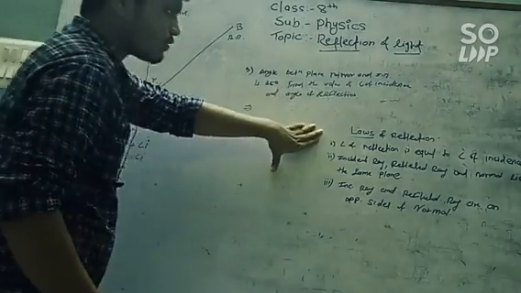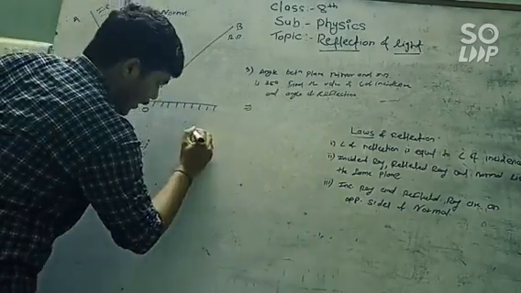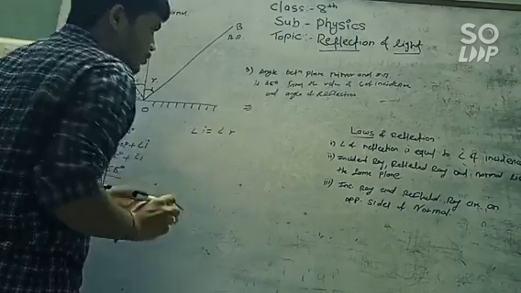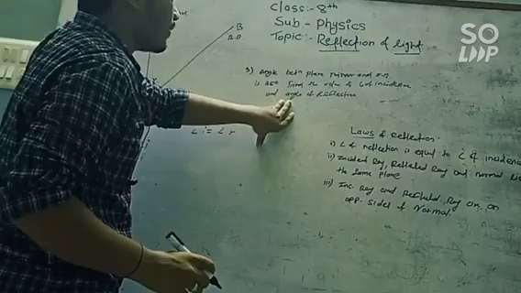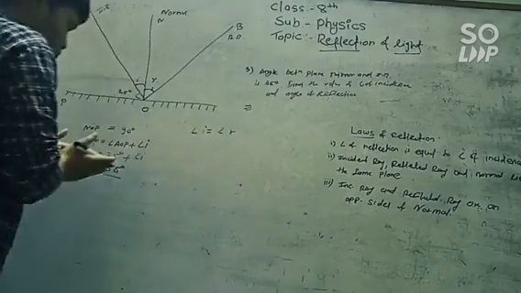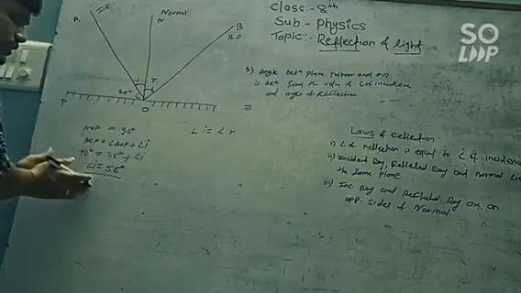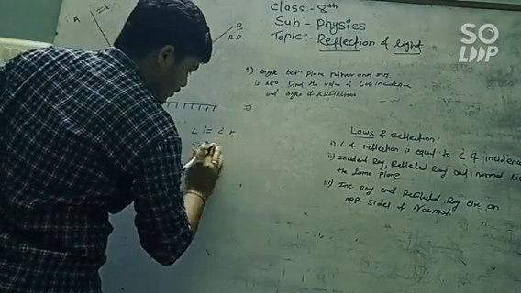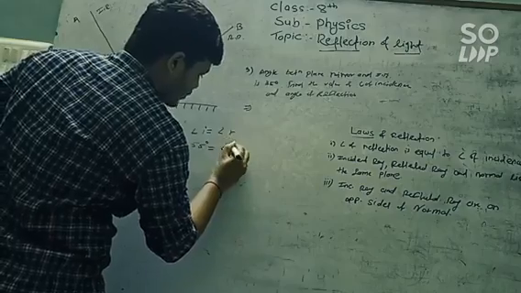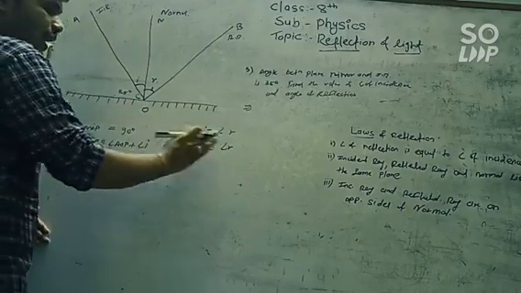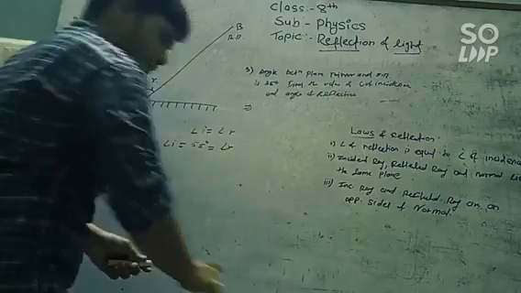From the first law of reflection, we know that the angle of incidence is equal to the angle of reflection. So we have to find the values of the angle of reflection and the angle of incidence. We got the value of the angle of incidence, that is 55 degrees, which is the same as the value of the angle of reflection. So the angle of incidence and the angle of reflection are both 55 degrees.